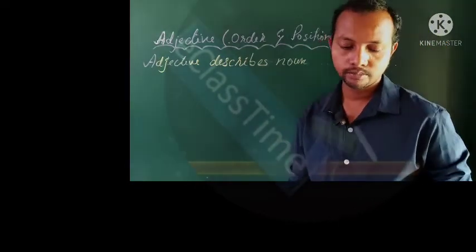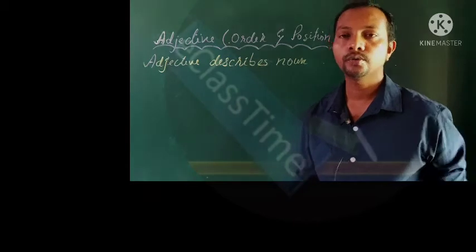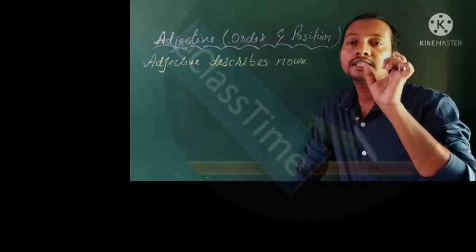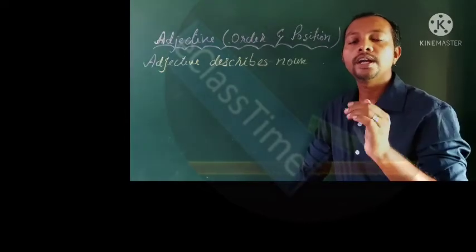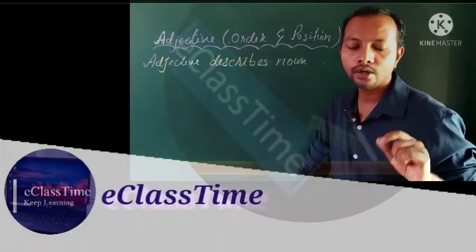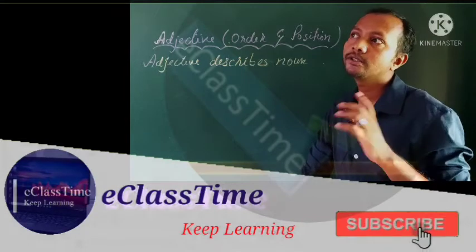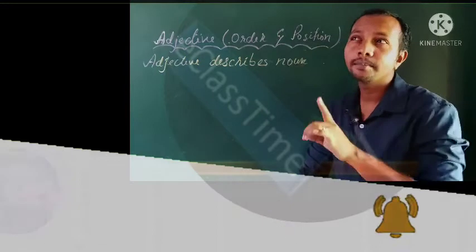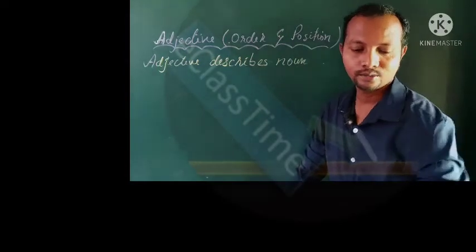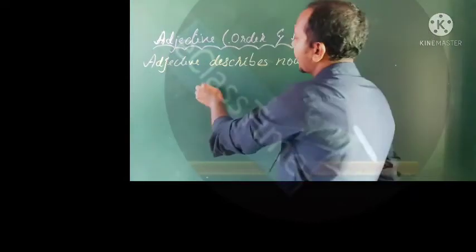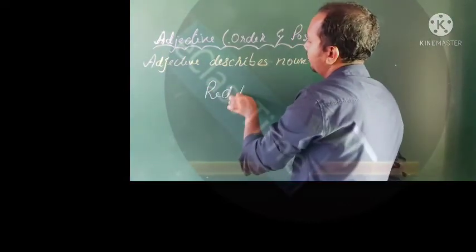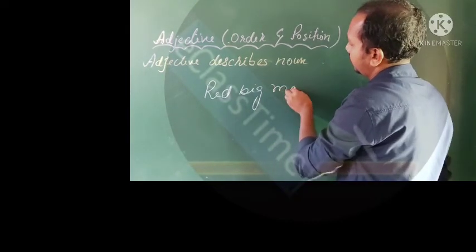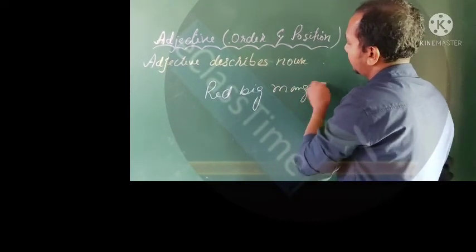Now let us continue from the book. In this book we shall see the position. Now what is the need for the position? Dear friends, sometimes it happens that we add so many qualities to a single noun. Suppose you are going to pluck a mango, it's mango season, and you see the mango, it is a red big one. What do we say? That red big mango, that red big mango I need.